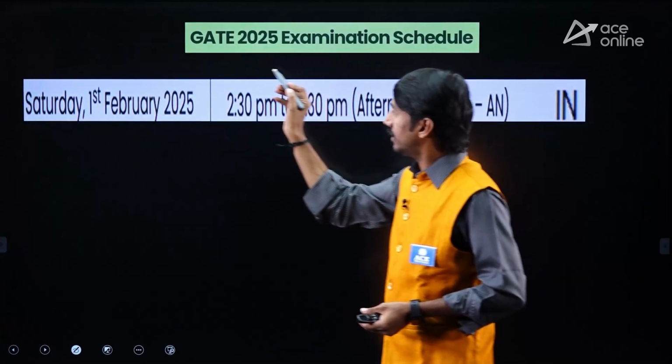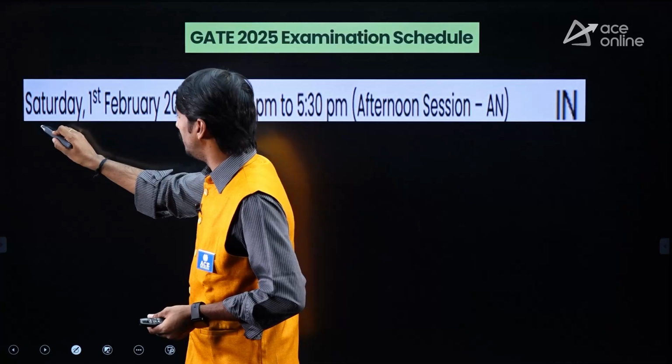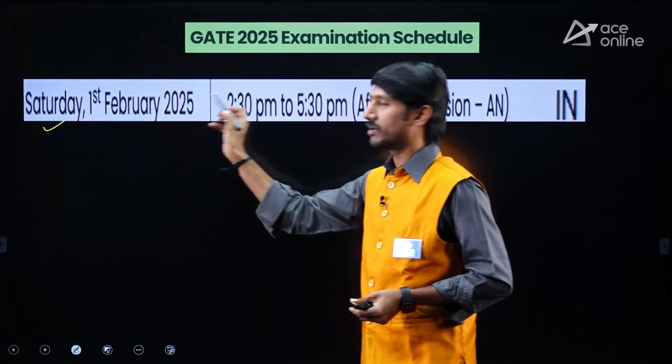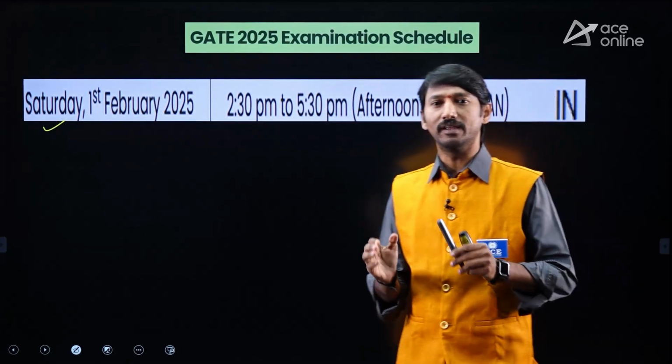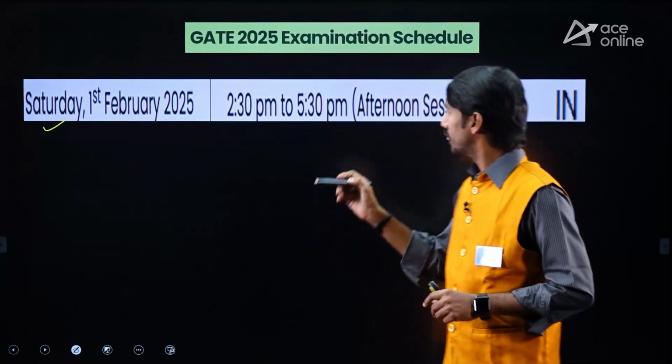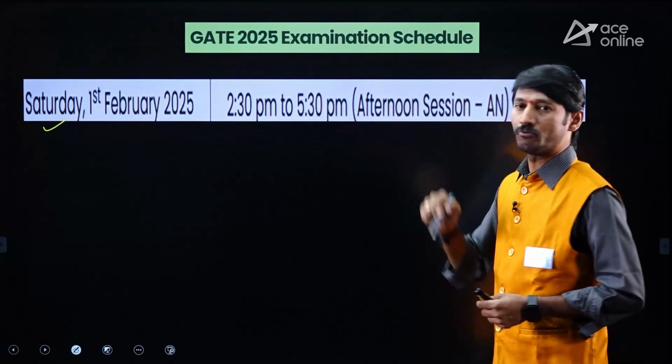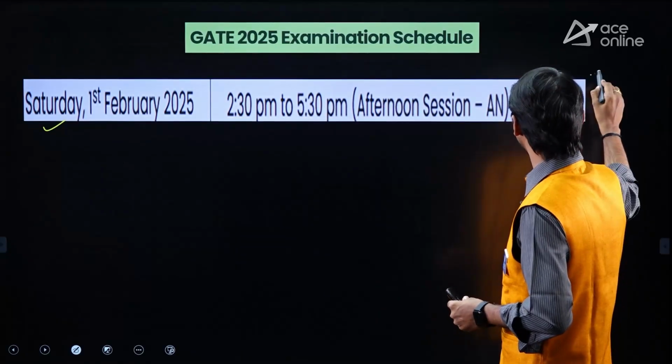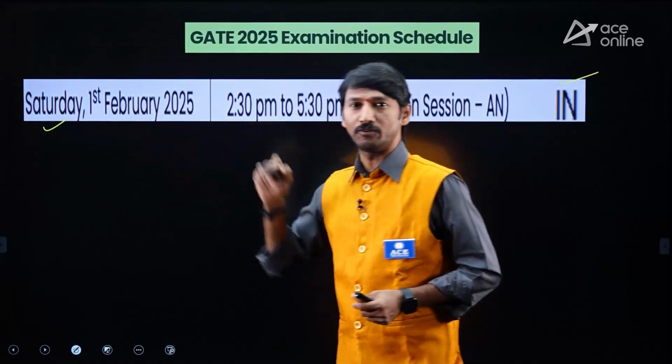Here, the GATE instrumentation paper will be on Saturday, 1st February 2025. Approximately 50 days of time is there. The timing is 2:30 p.m. to 5:30 p.m. The instrumentation paper is on February 1st.